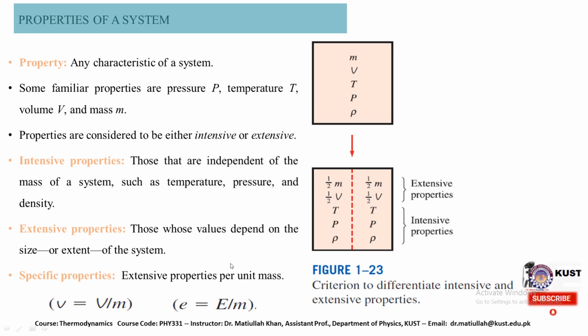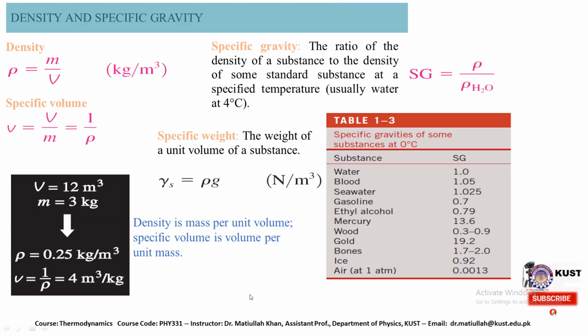We have specific properties as well. Extensive properties per unit mass are called specific properties. Just like we have specific volume, v equals capital V divided by m, and e equals capital E divided by m. So we have density and specific gravity, which are also a part of that.